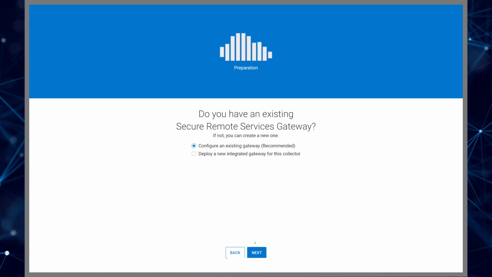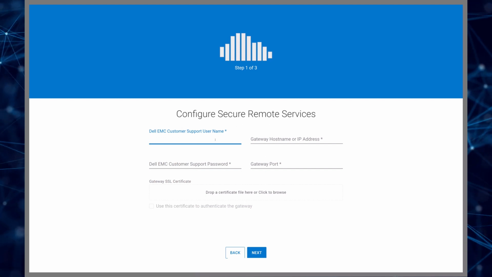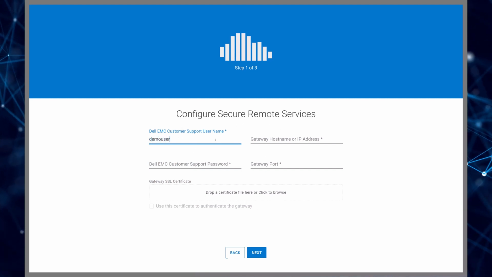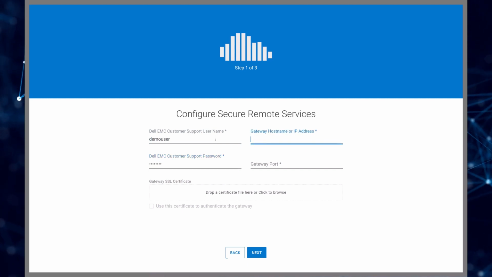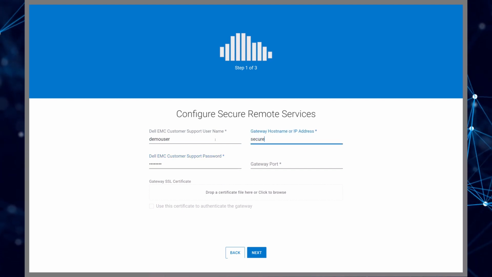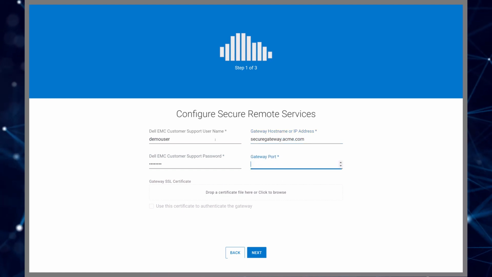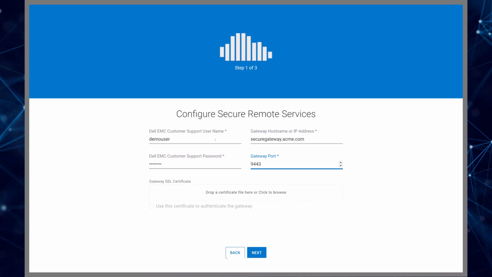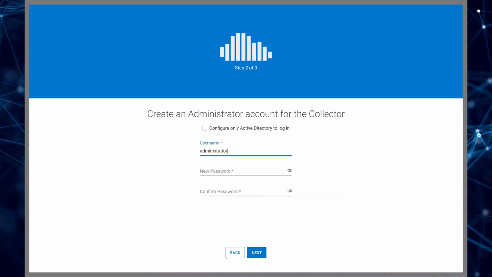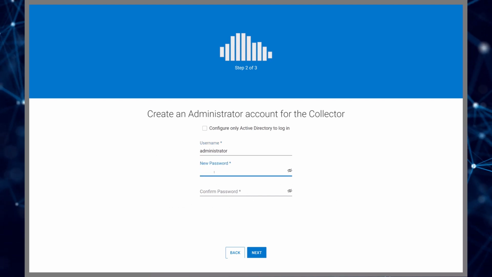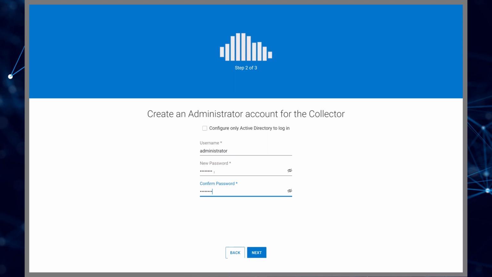This demo shows the centralized gateway option. The centralized gateway is an independent virtual machine that can communicate to multiple collectors and other Dell devices to send data back to CloudIQ. If using the centralized gateway, provide your Dell support credentials, the Secure Connect gateway hostname or IP address, and the port. Create a local administrator account for the collector. You will use this account to access the collector UI.